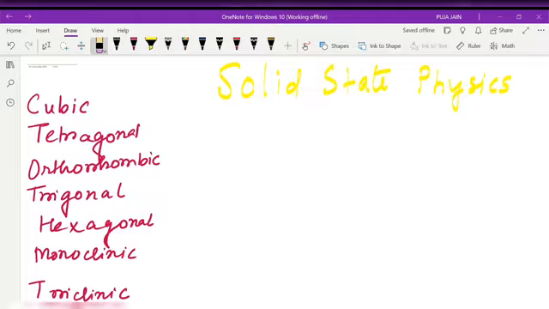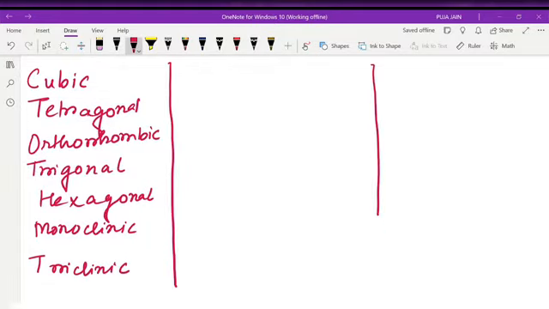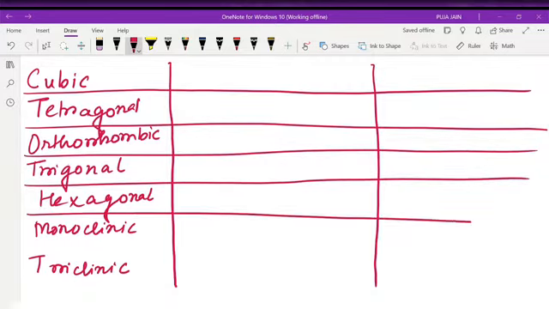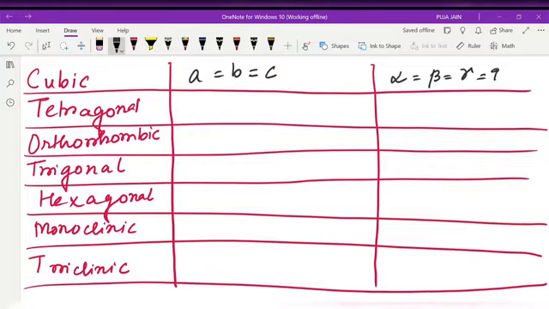So for cubic, the lattice constant, that is the three sides, a equals b equals c, and the angles between them, alpha, beta, gamma, are 90 degrees. For tetragonal, a equals b, not equal to c.